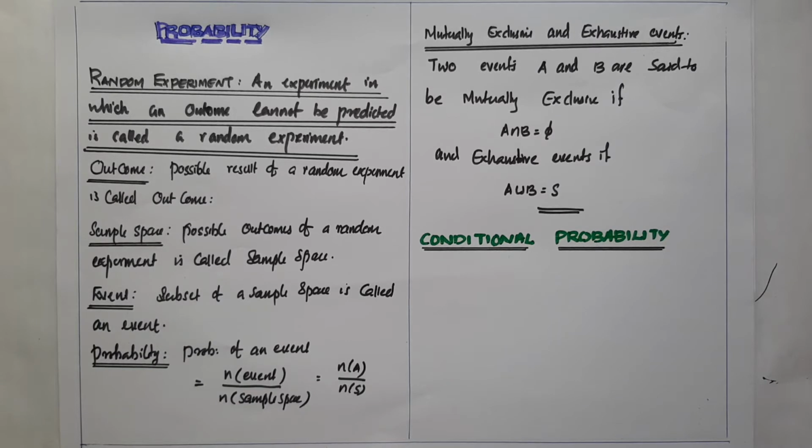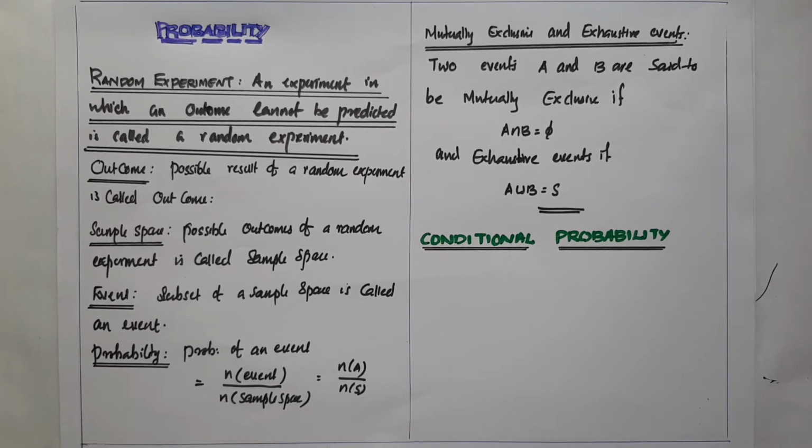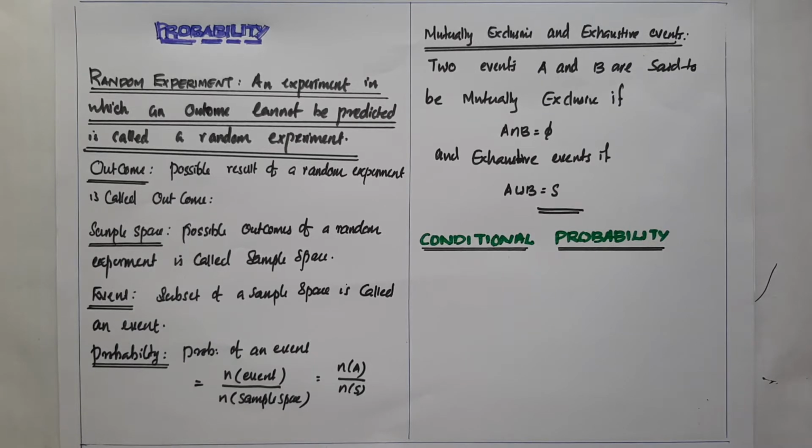An experiment in which the outcome cannot be predicted is called a random experiment. For example, coin tossing experiment, die throwing experiment, and a ball is drawn. Different colors of balls are in a box, and we take a ball. Which color is to be selected cannot be predicted. Such experiments are called random experiments.